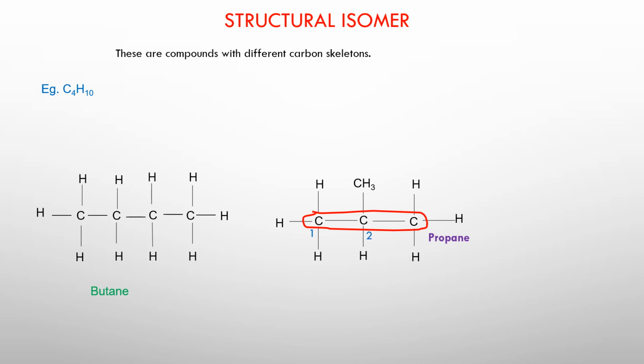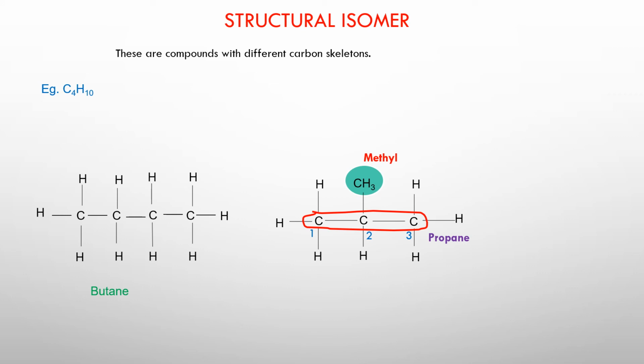Okay, you can see that there is a CH3 group, and this CH3 group is called a branch. So if you refer to the previous discussion I did just a while ago, if there is a branch made of carbon hydrogen, it is called an alkyl group. Alkyl means it is containing carbon and hydrogen group. So this alkyl group is a branch, and the prefix is meth because it's one carbon, but because it is a branch, the suffix is going to be ending with YL. So it is called methyl.